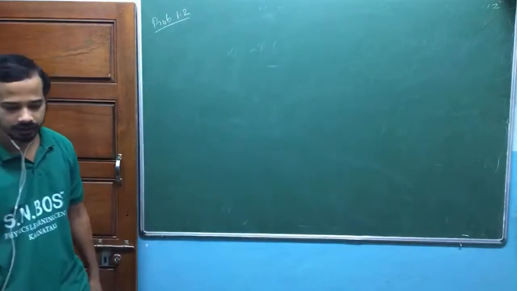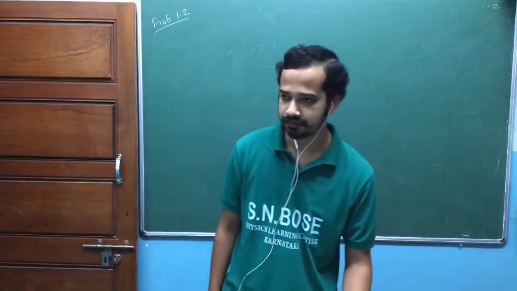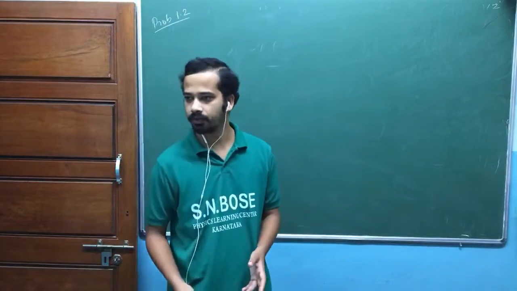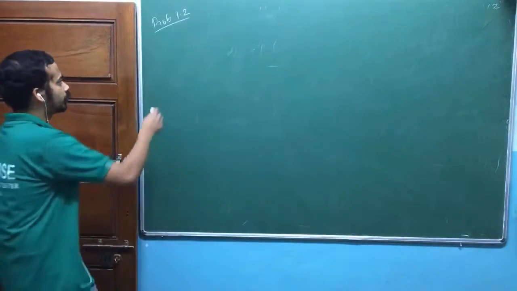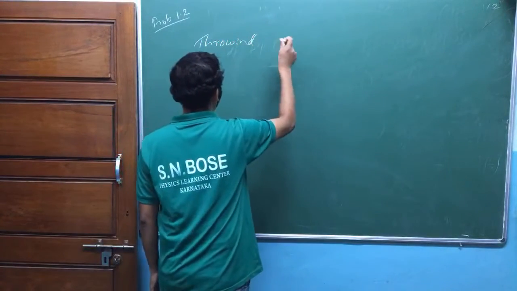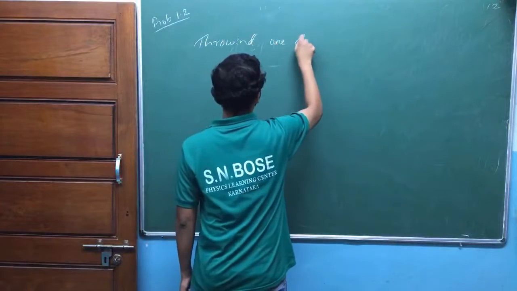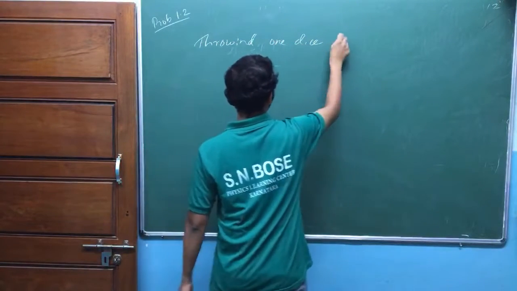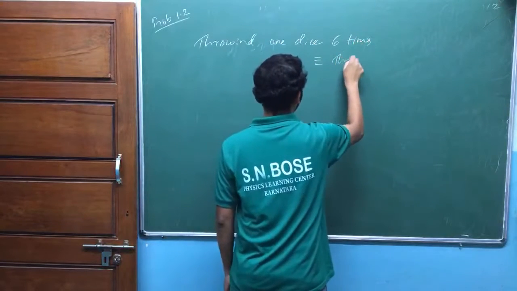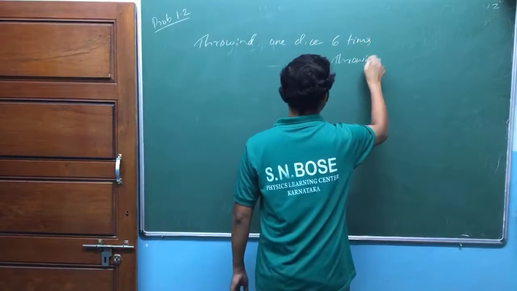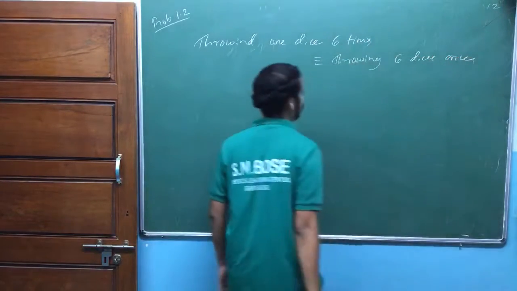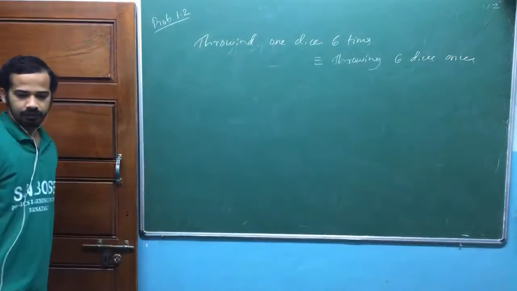You can take the total number of trials equal to 6, because throwing one dice 6 times is equal to throwing 6 dice once. Both are equivalent.